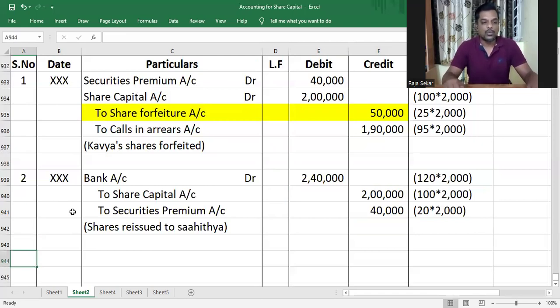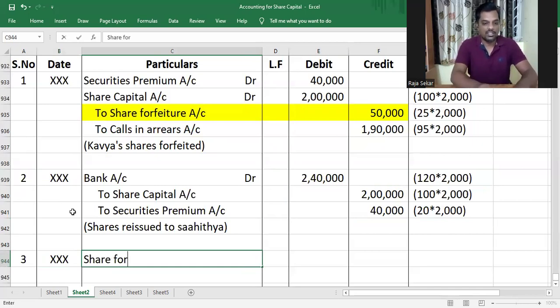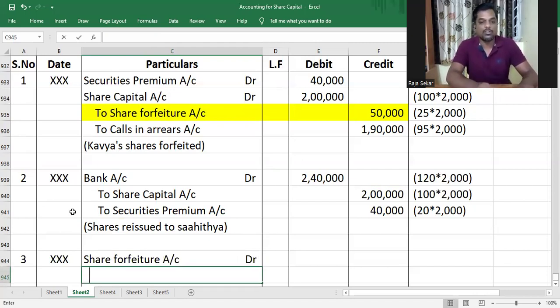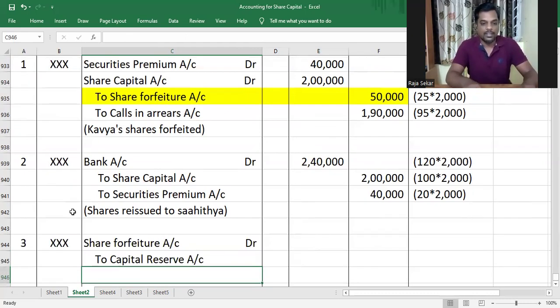Even in this question, on any reissue question, you've got to transfer the profit on reissue to capital reserve, unless there is no profit. There is profit here because there is profit on forfeiture of 50,000 and the shares have been reissued at a premium, which means what, my dear children? There is no loss on reissue. When the shares are reissued at a discount only, we'll have a loss on reissue. There is no loss on reissue. The entire amount will be credited to capital reserve.